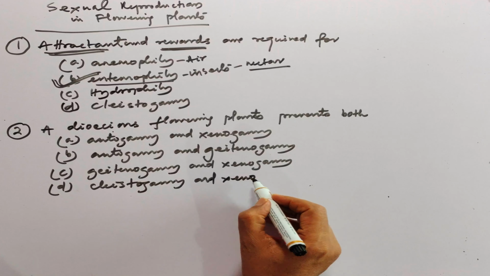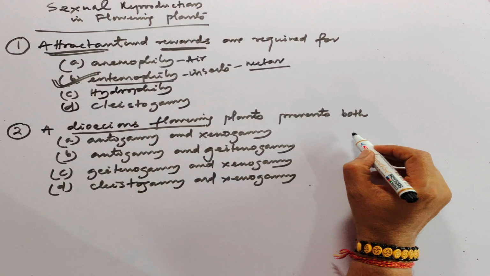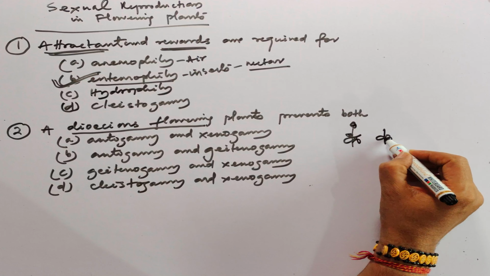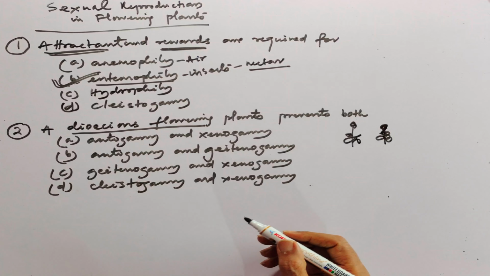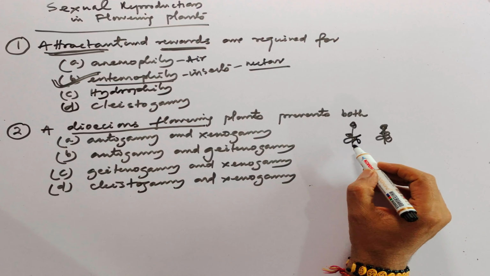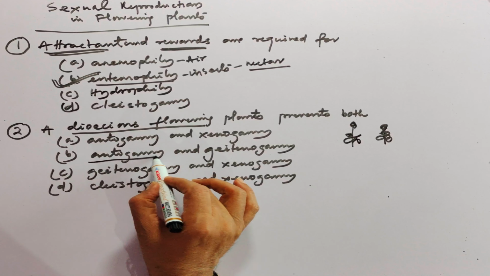So here, you see the dioecious flower, you have to underline it. Dioecious means the unisexual flowers in two different plants. Two different plants means automatically it prevents self pollination, this is autogamy.